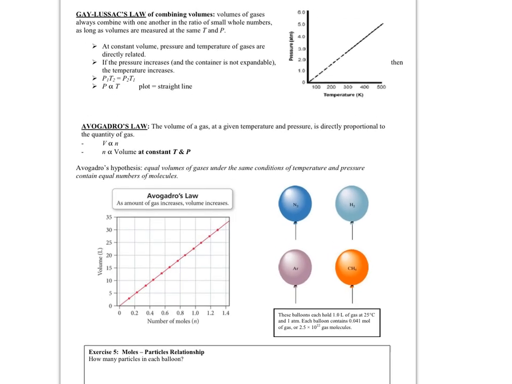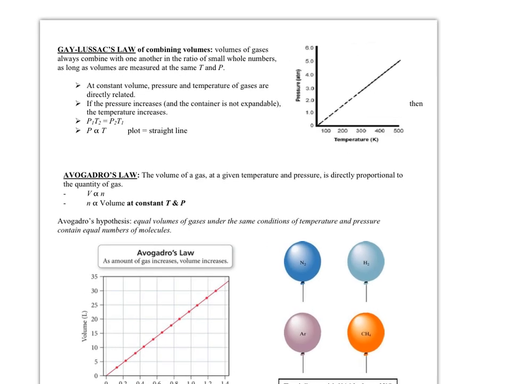All right, so in this page, we have Gay-Lussac's law. Gay-Lussac's law of combining volumes is the only two variables we haven't really discussed yet. Basically it's combining volumes. Gay-Lussac's law says that the volumes of gases will always combine with one another in the ratio of small whole numbers as long as volumes are measured at the same temperature and pressure.